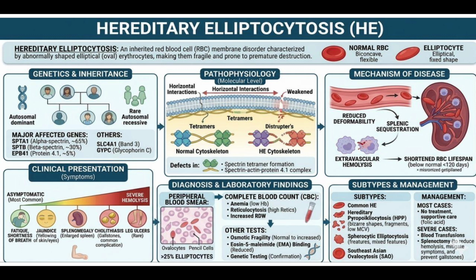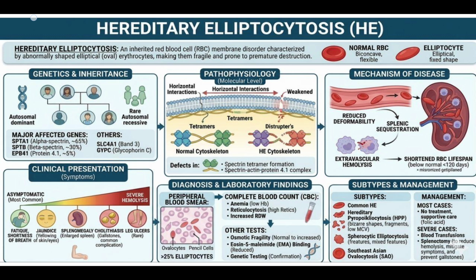If we discuss the genetics and inheritance of this condition, it is autosomal dominant and sometimes, rarely, autosomal recessive as well. The major affected genes in hereditary elliptocytosis are SPTA1, SPTB, EPB41, and other genes like SLC4A1 and GYPC. The pathophysiology of hereditary elliptocytosis is similar to that of hereditary spherocytosis.